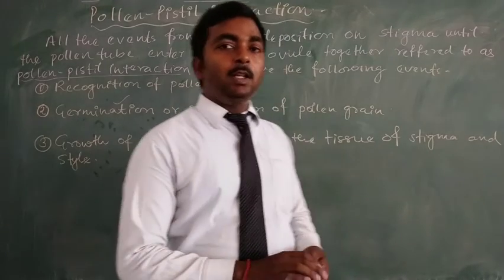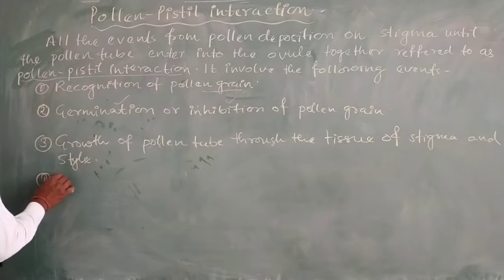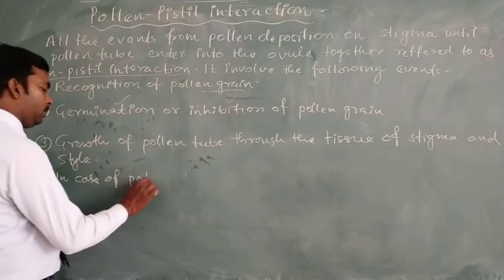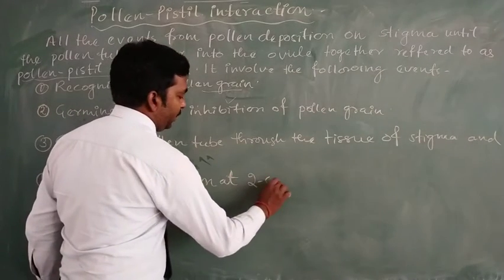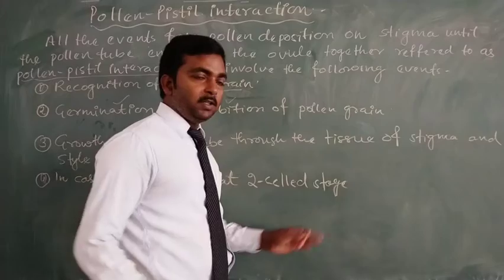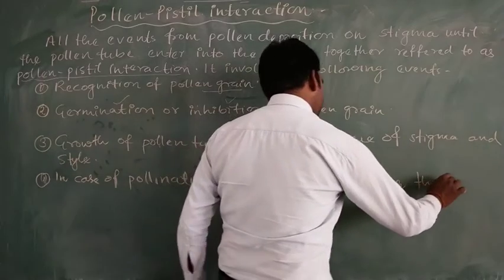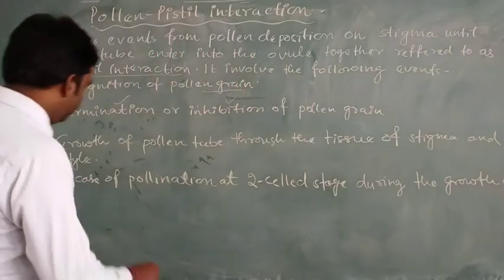So if the pollination takes place at the two-cell stage, during the growth of the pollen tube,